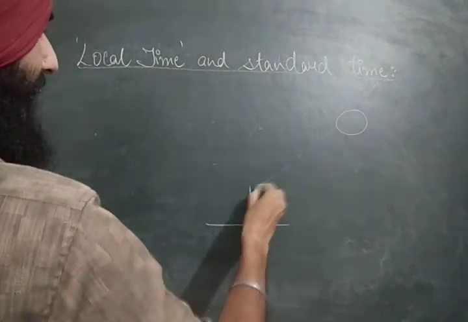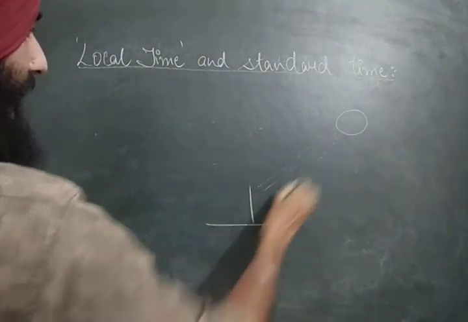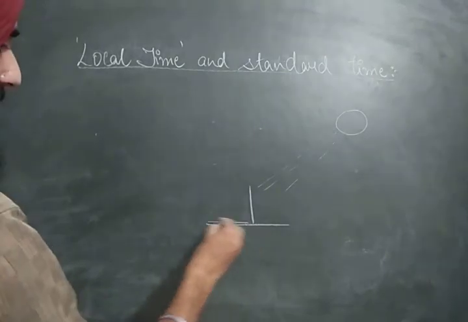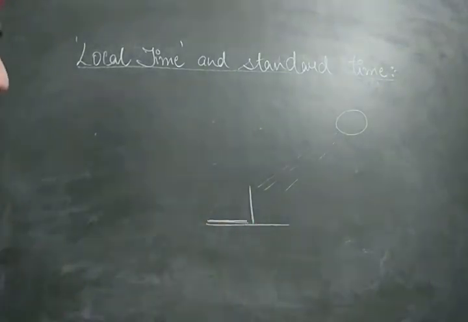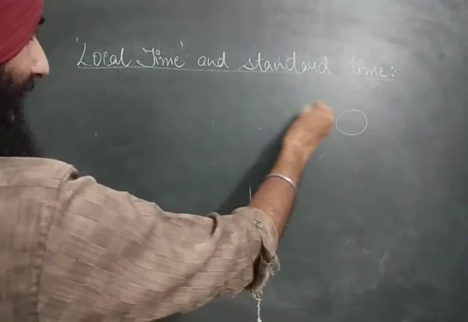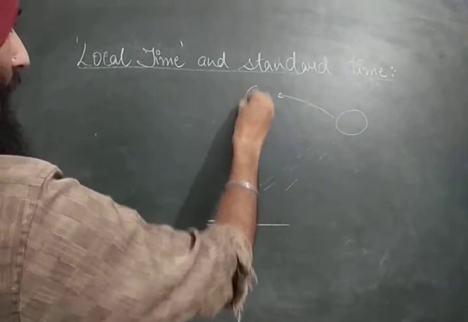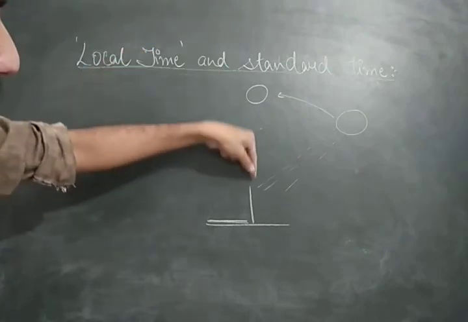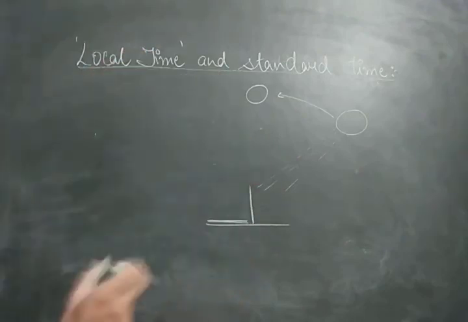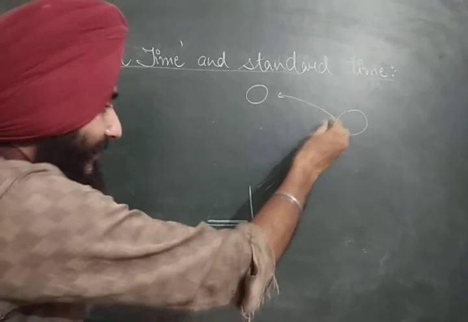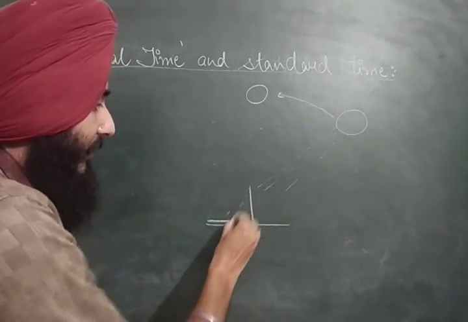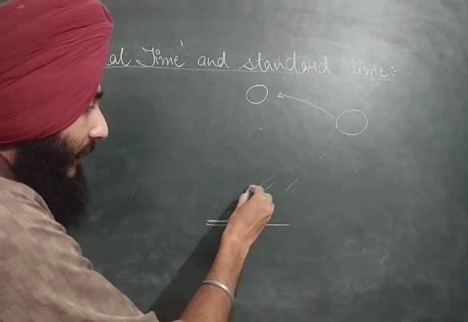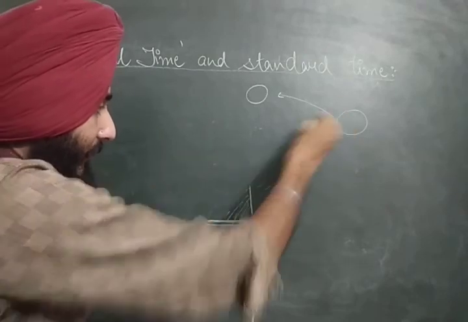So when the sun rays fall on the stick in the morning, its shadow would be larger. As the sun rises till noon, the shadow of the stick becomes shorter.